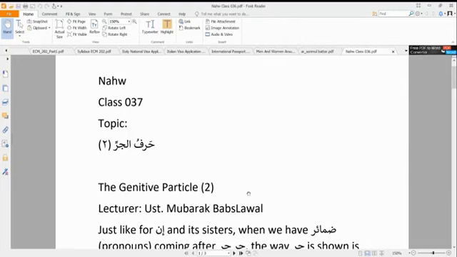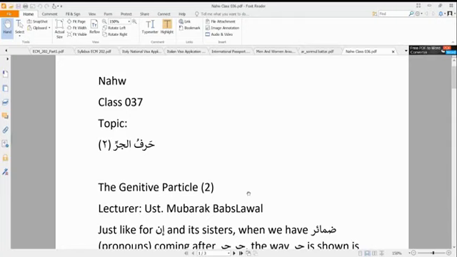And today's Nahw class, we are on class 37, and we are continuing our discussion on the huruful jar, that is the genitive particle. What we call the genitive particle are those particles, huruf in Arabiya, that make an ism, that is a noun, become majrur, be in the genitive case.